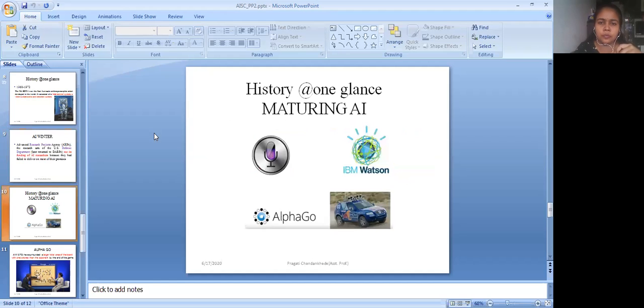But after the 1980s, there is a phase of maturing AI where natural language processing and various devices were developed. We are all aware of Alexa, Siri, the Google Assistant, the IBM Watson, as well as various smart cars.